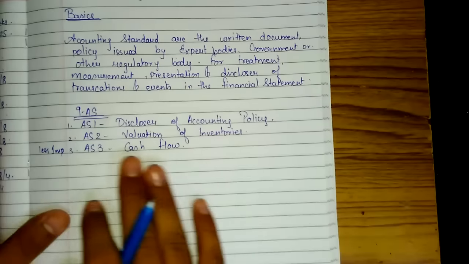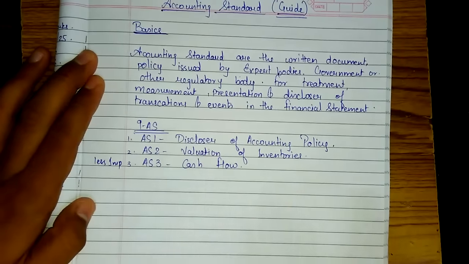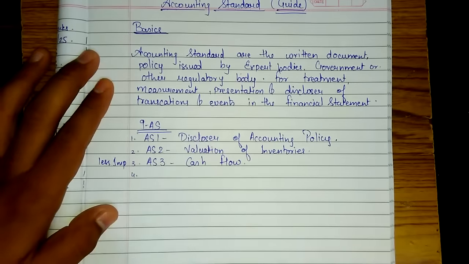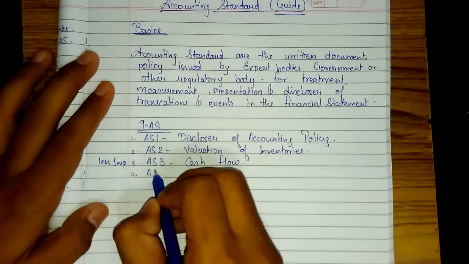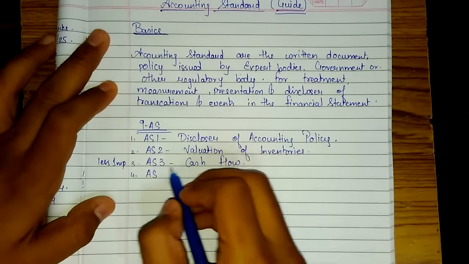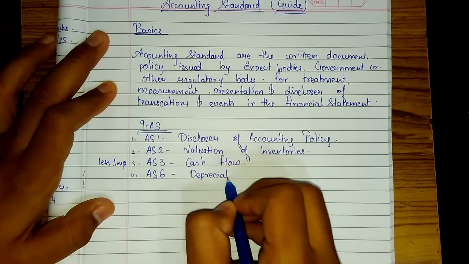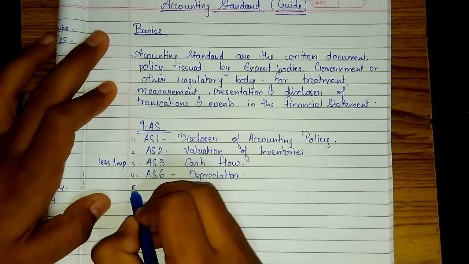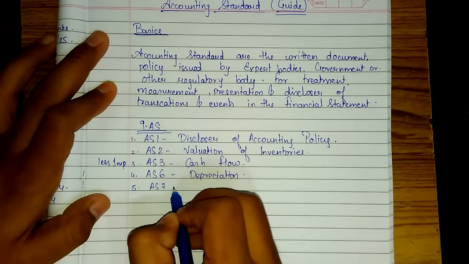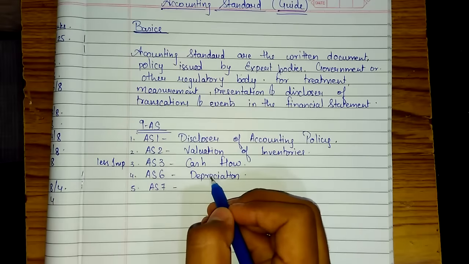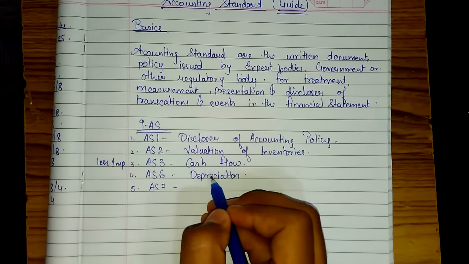So we don't need to study AS3. We do not have to study any paras from AS3. So don't worry. Then we do not have AS4. Now we have AS6, that is depreciation. Then we have AS7, construction contract.